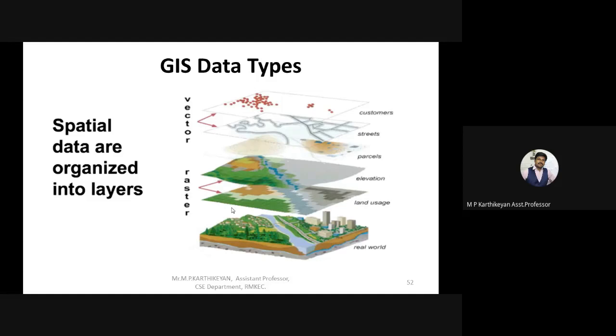The first unit cell consists of the characteristics and attributes of that cell alone. The next cell consists of its own data alone. Likewise, cell data are given in raster format, and lines, dots, and polygons are given in vector format. So this is the difference between vector and raster data types. Keep this in mind.